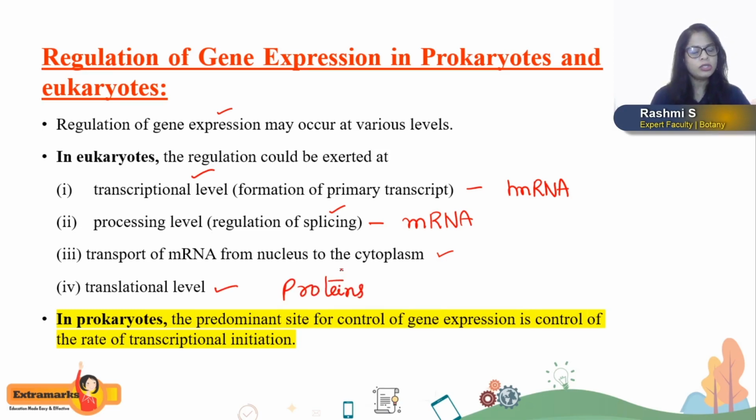Even at this level also the regulation of gene expression can occur. So this is the case of eukaryotes. Whereas in case of prokaryotes, the predominant stage at which the gene control occurs is at the transcription level. So basically the regulation occurs at the transcription level, that is at the initial step itself.